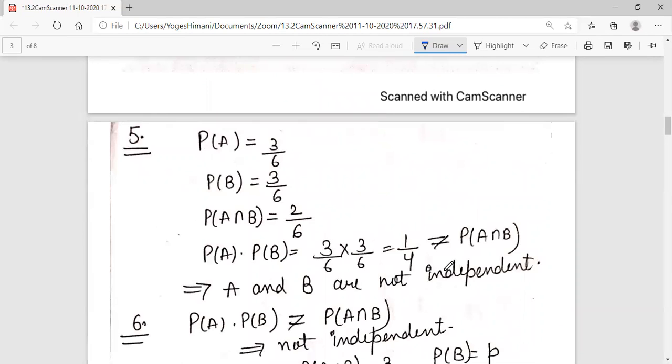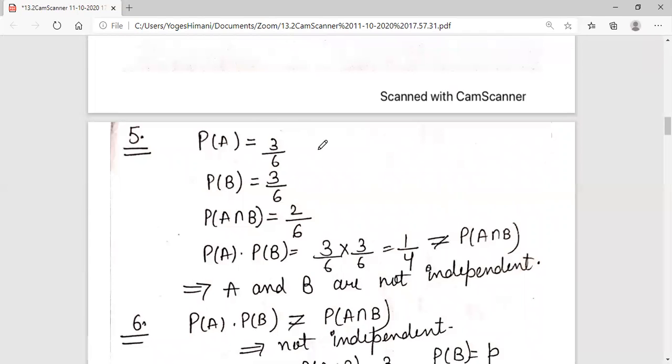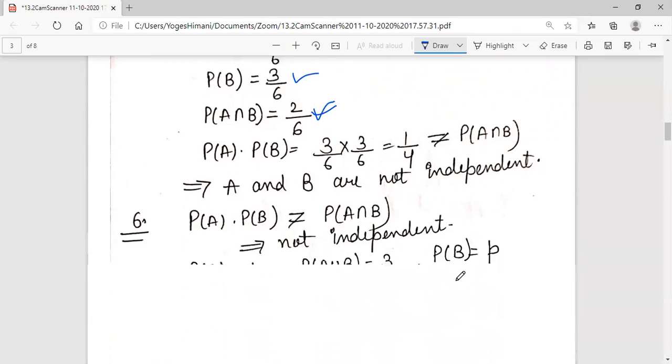Question number 5th. Same, you have to check whether they are independent or not. Probability of A is 3 by 6. Probability of B is also 3 by 6. But A intersection B is 2 by 6. When you multiply both of them, you will not get 2 by 6. It means A and B are not independent.